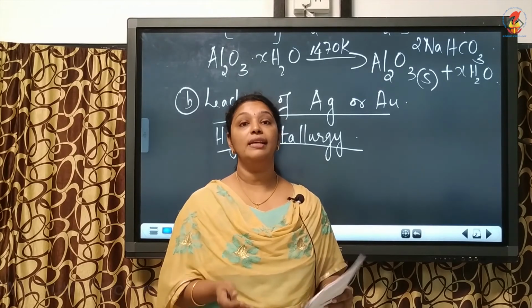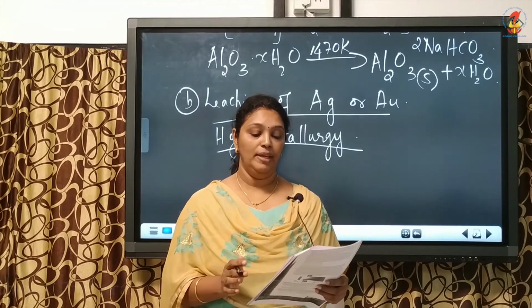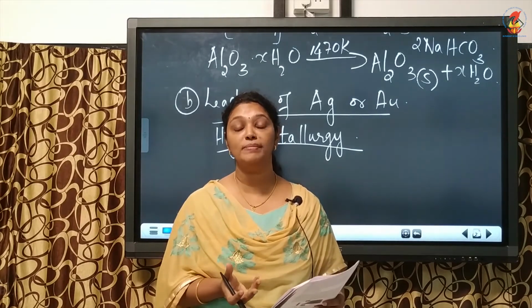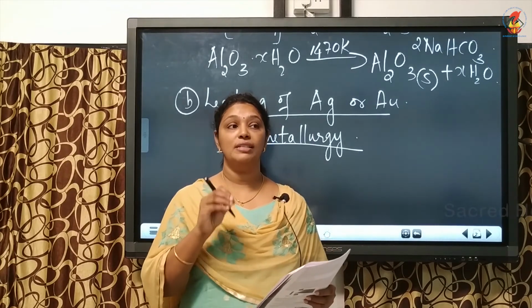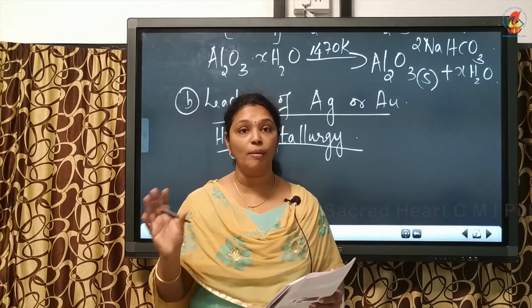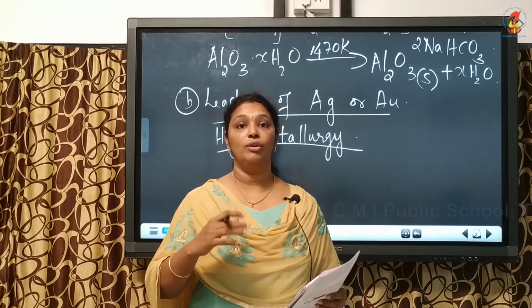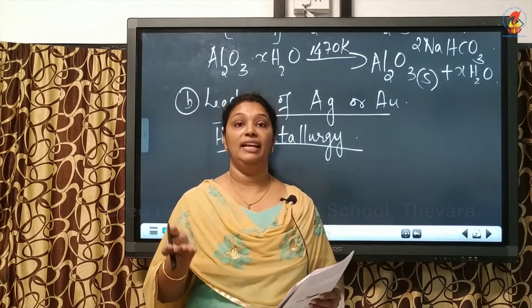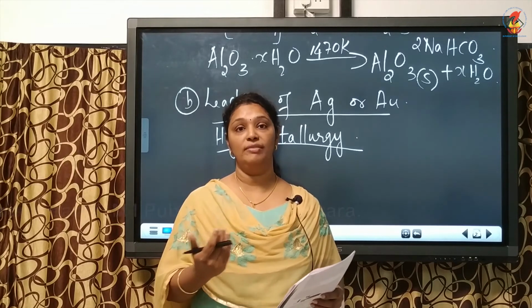Now, let us see the hydrometallurgy or leaching of gold and silver. For gold and silver, the solvent used is sodium cyanide or potassium cyanide. So, in leaching, first gold or silver is dissolved in sodium cyanide or potassium cyanide, we get a complex, and later from this complex the silver or gold is extracted by adding a more electropositive metal like zinc. Zinc is usually used to displace gold or silver from the complex.